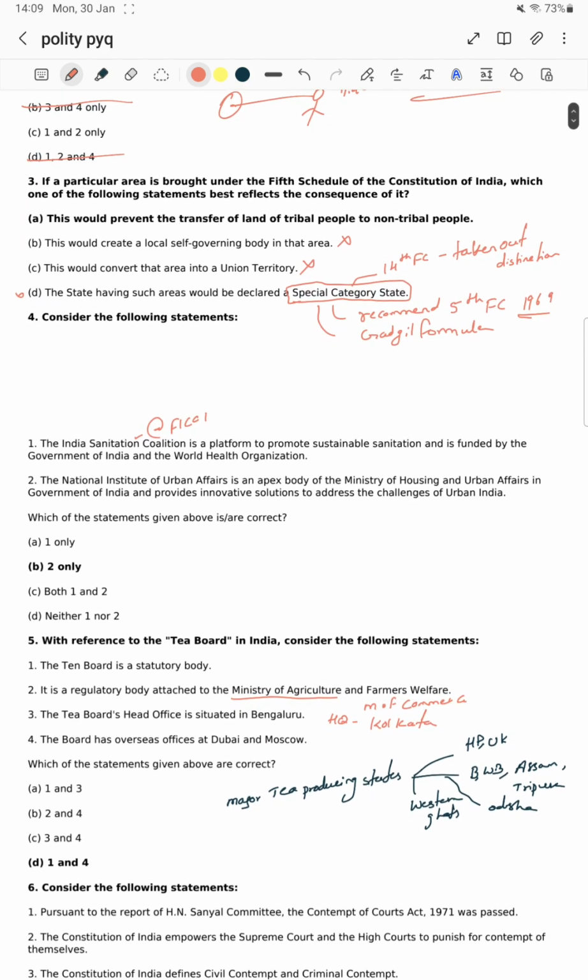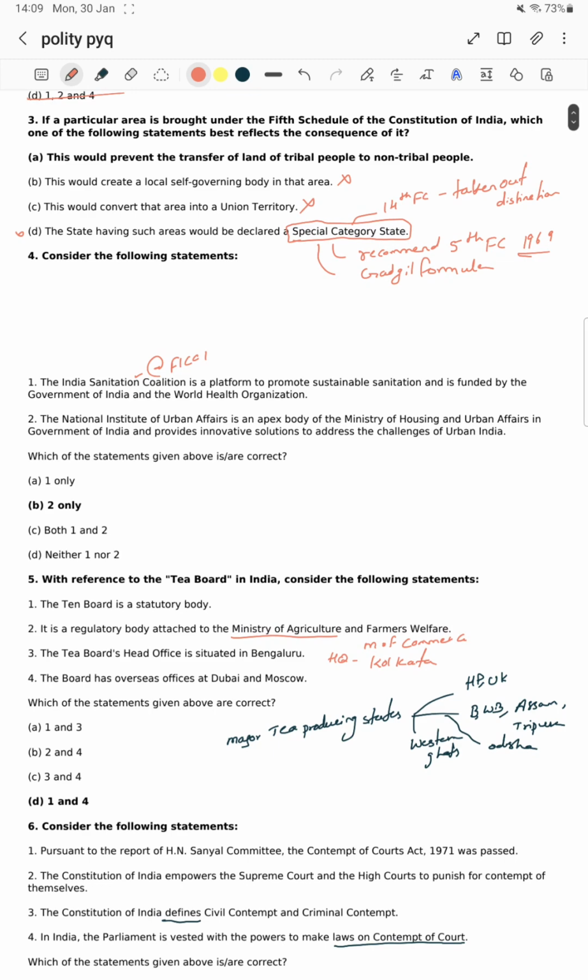Next, consider the following statements. Fourth question, consider the following statements. The India Sanitation Coalition is a platform to promote sustainable sanitation and is funded by the government of India and the World Health Organization. Okay, this was the question.